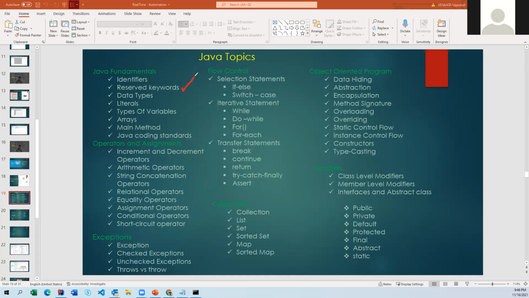Definitely you can collect some info. Now you know what the reserved keywords are, and you can go back and refer to something else. So you will get some additional information. If you are still not clear, you can come back and ask what this is. We have discussed only these things, but someone is discussing something else. So what is that? How is it useful? You can talk about it so that we can discuss and clear it up.